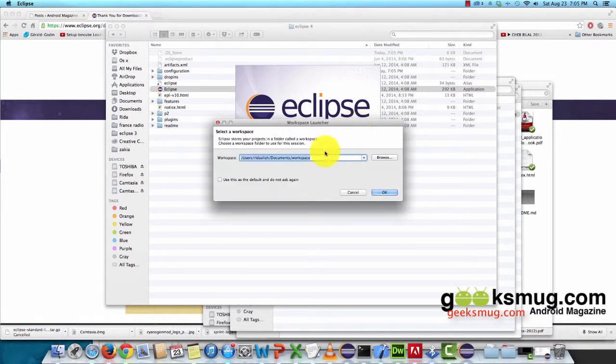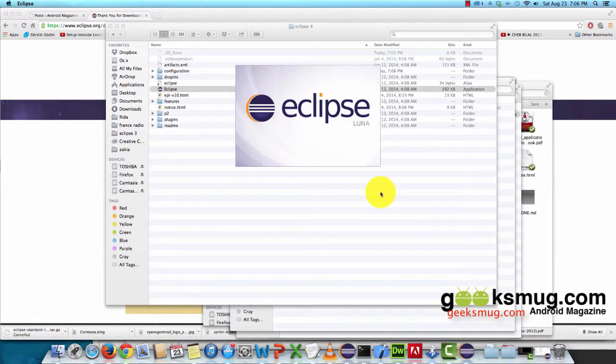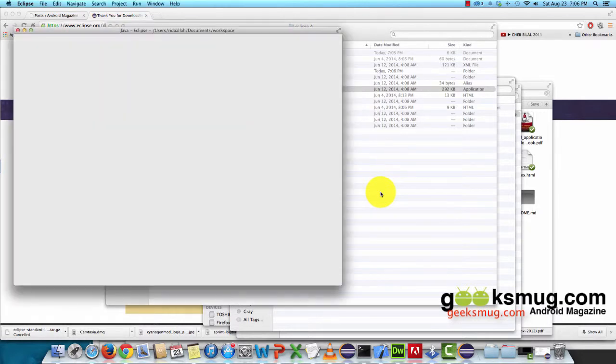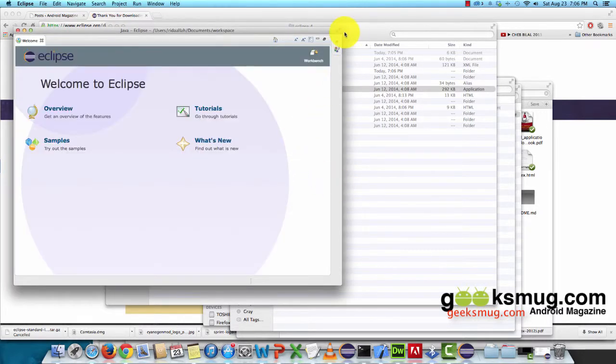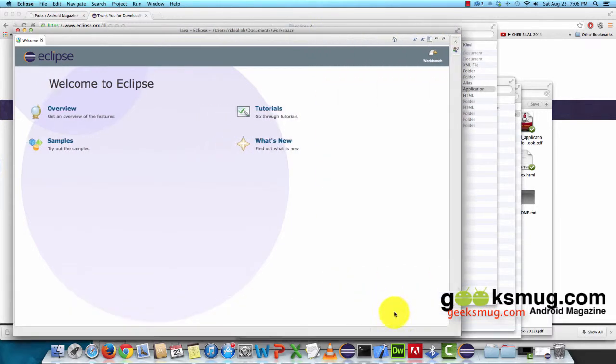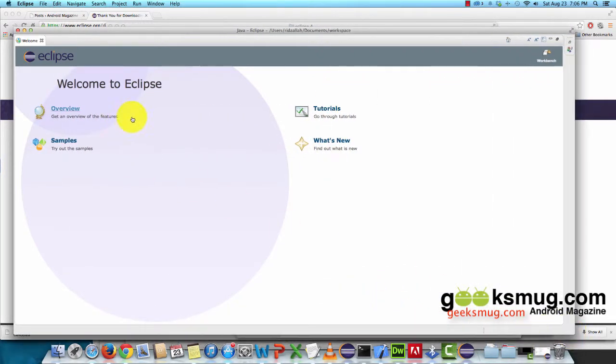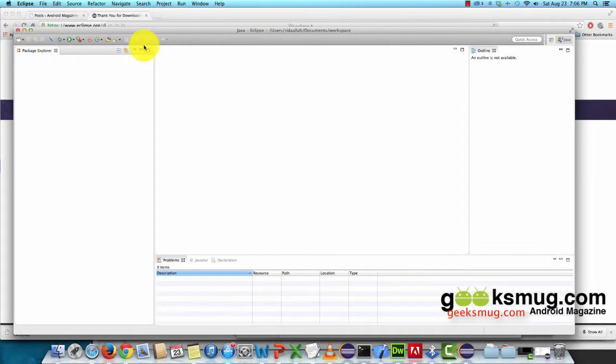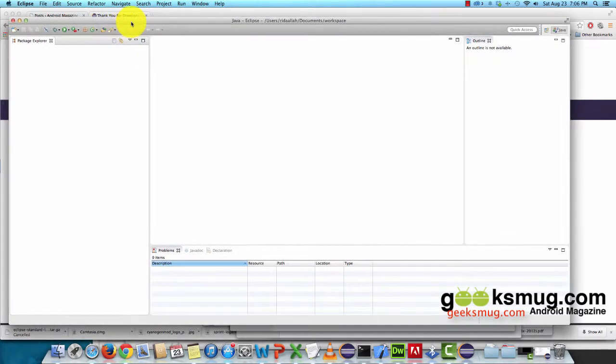Here it gives me the path where I should save my files, I mean my Android applications. I will use this for default. Okay. So here is my development environment. First of all, I have to install the Android SDK to prepare my environment for development.